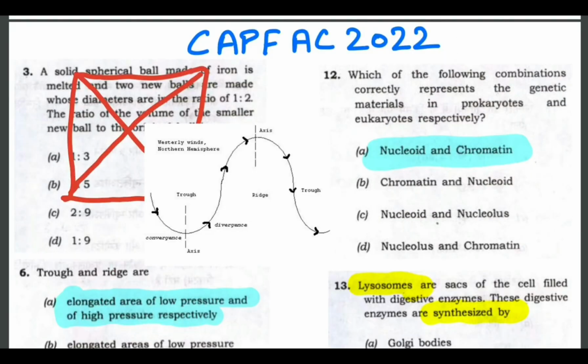Next is, which of the following combinations correctly represents the genetic materials in prokaryotes and eukaryotes? In prokaryotes, the nucleoid represents the genetic material, while in eukaryotes, chromatin represents the genetic material. In prokaryotes, nucleoid, and in eukaryotes, chromatin. Just remember this.